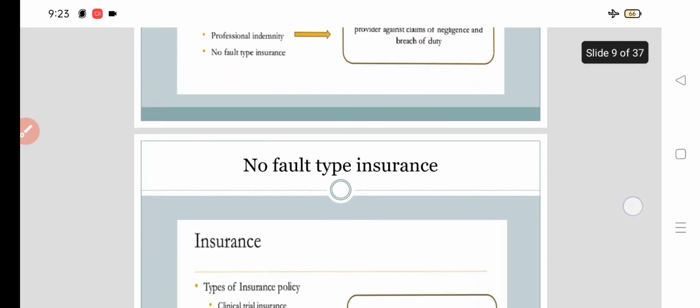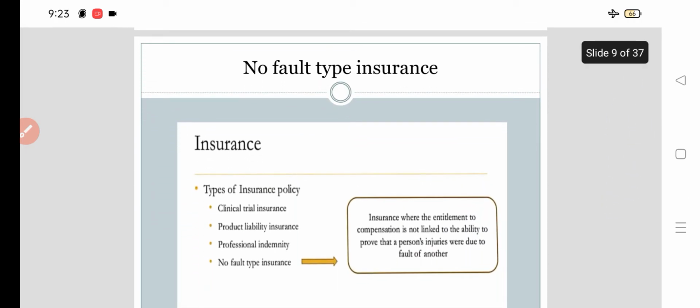No fault type of insurance. Insurance where the entitlement to the compensation is not linked to the ability to prove that a person's injuries were due to a fault of another. There is no such fault, but still there is an insurance. So we call it no fault type of insurance.